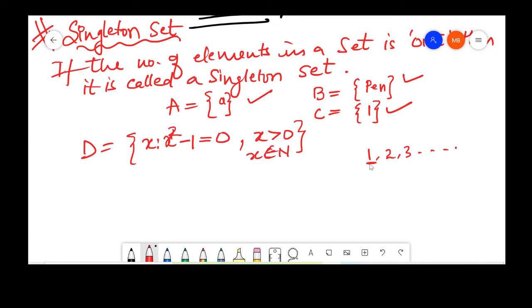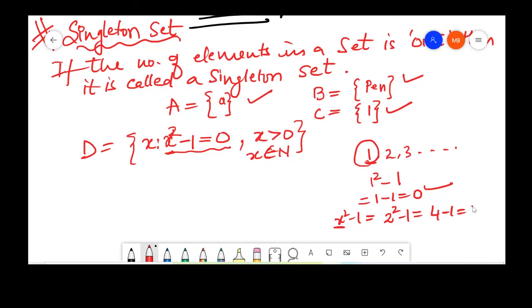So if I put 1 here, 1 square minus 1, 1 minus 1, do we get 0? Yes, we get a 0. So 1 could be one of the x. Is there any other x which can satisfy this condition? Say if we put 2 for x, 2 square minus 1, 4 minus 1, we get 3. We wanted 0, we have got 3.